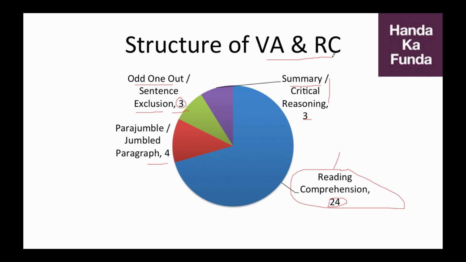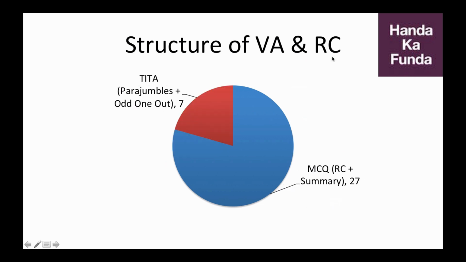If you want to look at the same set of 34 questions with respect to how they are asked, 27 out of the 34 questions are MCQ, that is multiple choice questions, where you will have 4 options and you need to select the one that is correct. 7 out of 34 are of the type TITA, which is type in the answer, or fill in the blanks.